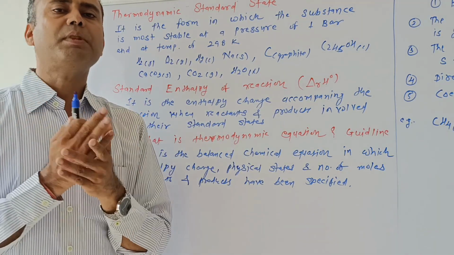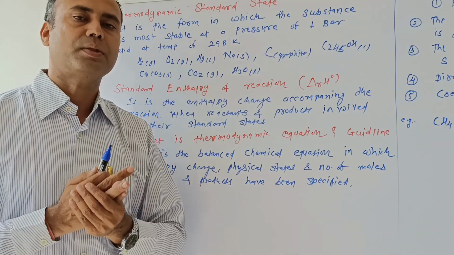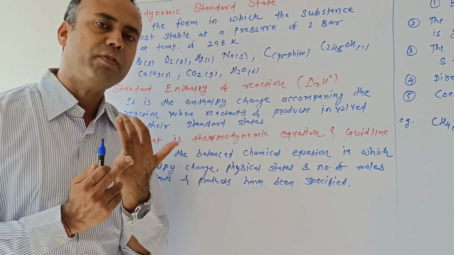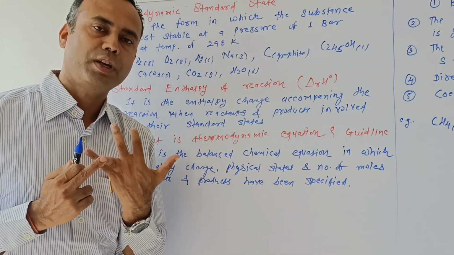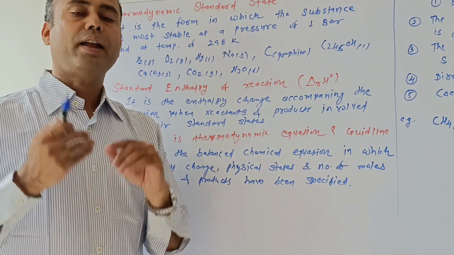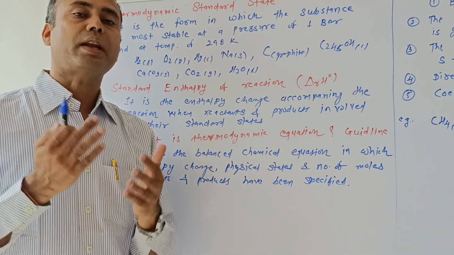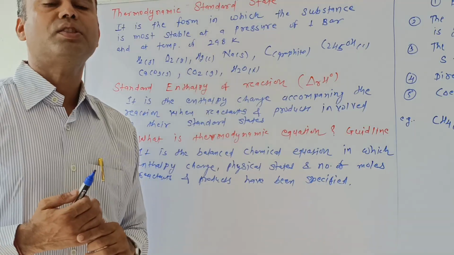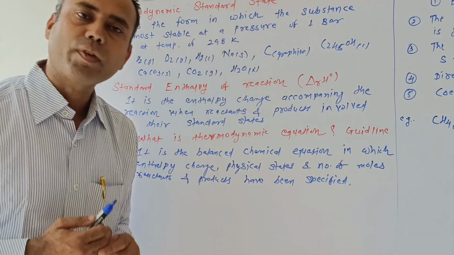Clear? So thermodynamic standard state is the state in which the temperature is 298 Kelvin and pressure is 1 atmosphere, and the substance is most stable. These are substances occurring in nature in their most stable form.